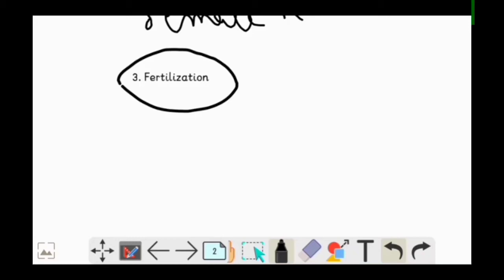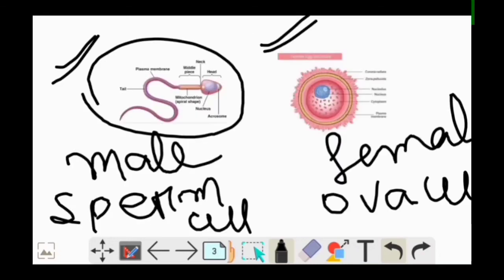Now what is a zygote? A zygote is the fertilized egg cell that results from the union of a female gamete, that is the egg, with a male gamete, that is the sperm. Here this is our male gamete and this is our female gamete. When these two gametes unite together, they form a zygote.